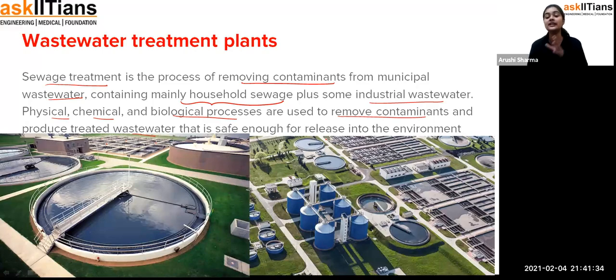That means it is safe to release in the rivers or the lakes, so that it could be supplied to the houses again. So that is the wastewater treatment plant. That means the area where the wastewater is treated, so that we can purify it by removing such contaminants or unwanted things, and we can use it again. We call them wastewater treatment plants. Fine. So we have seen how we can purify the polluted water, and what wastewater treatment plants are.